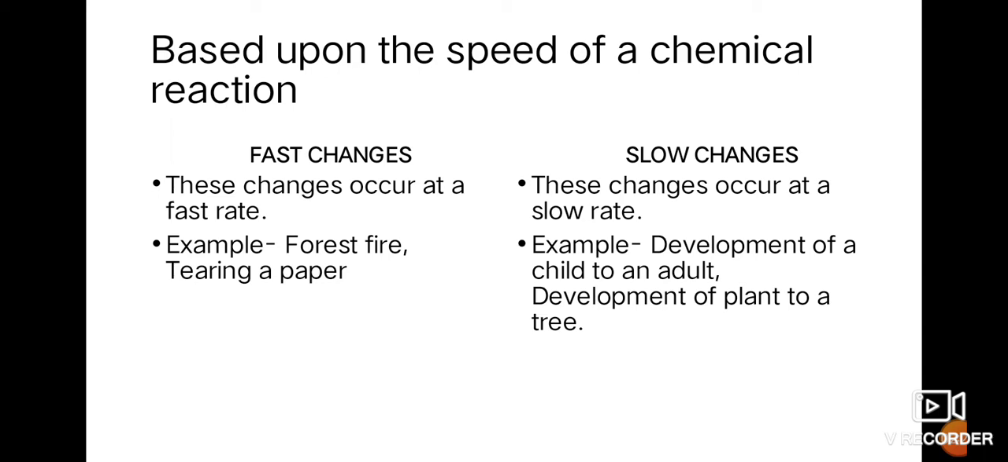Now, depending upon the speed of a chemical reaction, whether the reaction proceeds in a faster way or in a slower way, there are two types of changes: fast changes and slow changes. Now, fast changes occur at a fast rate. Speed will be very high, like forest fire, tearing a paper, cutting grass, they are all fast changes. Whereas those changes that occur slowly at a comparatively lower speed are classified under slow changes, like development of a child to an adult, development of a plant to a tree, rusting of iron, etc.